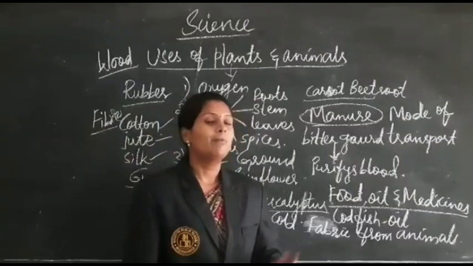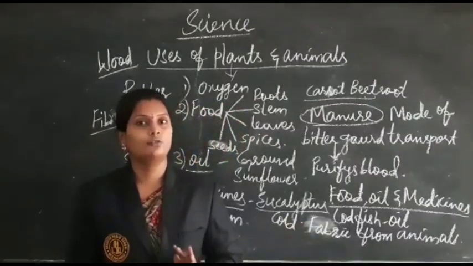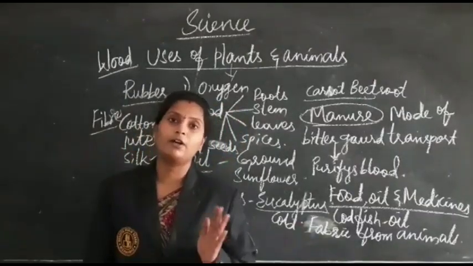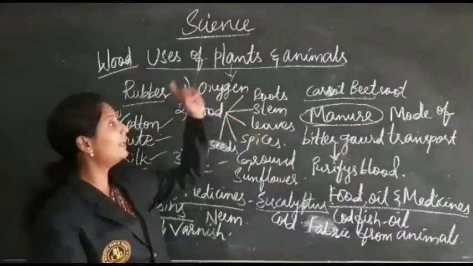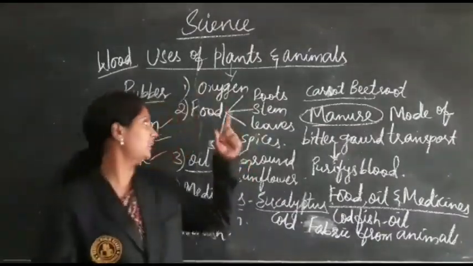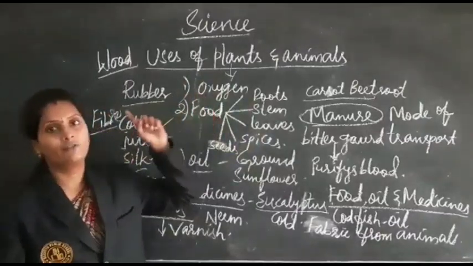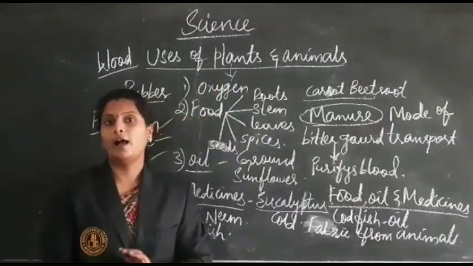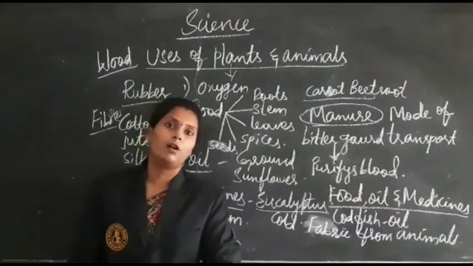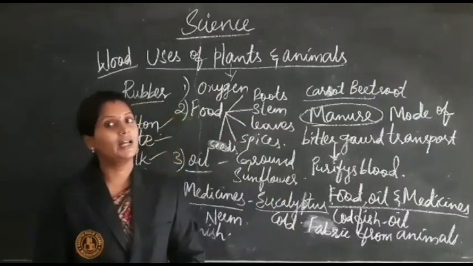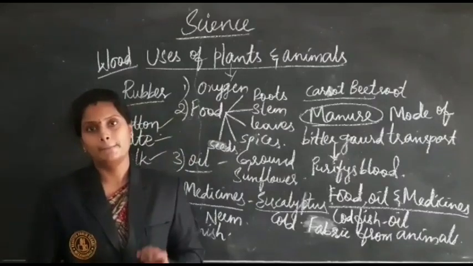In this way, plants and animals are very much useful to us in our day-to-day life. That is why we need to grow many plants in our surroundings, as we get oxygen from the plants. And we should not unnecessarily kill the animals, and also we should not destroy the plants, as they are helping us in many ways.